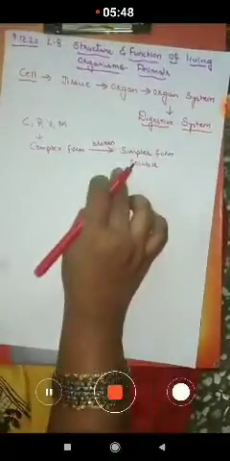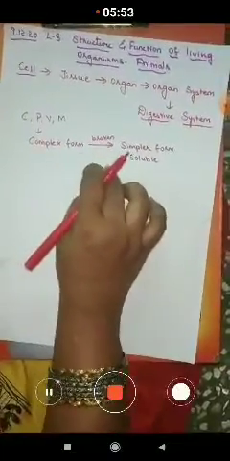So what is the function of the digestive system? Why is the digestive system present in our body? This digestive system helps to break down the complex form of food into simpler form. We know that it is one of the organ systems. The different organs present in this digestive system are grouped in such a way that they perform one and only one function, that is, breaking down of food particles.